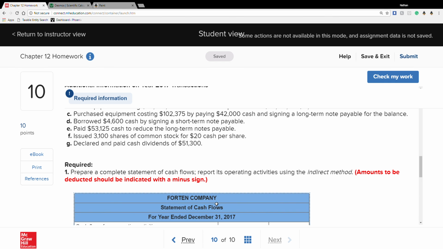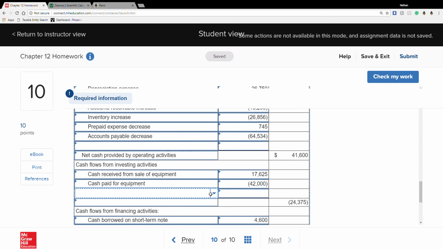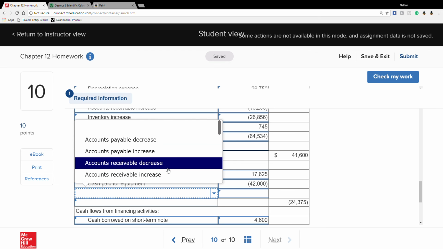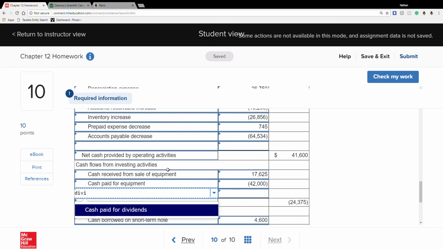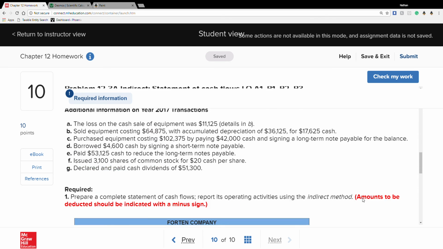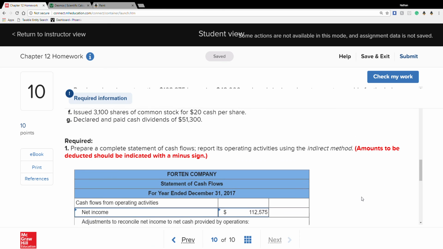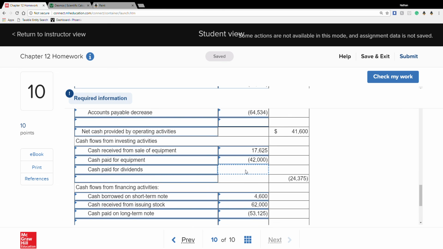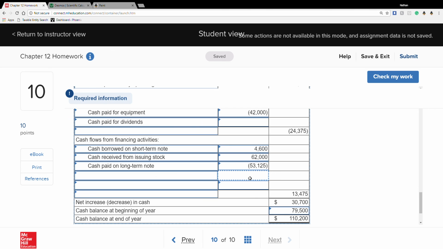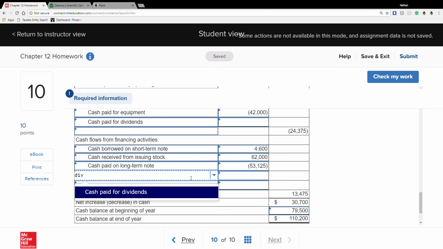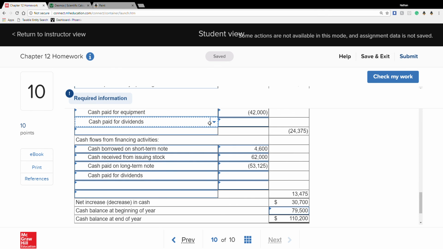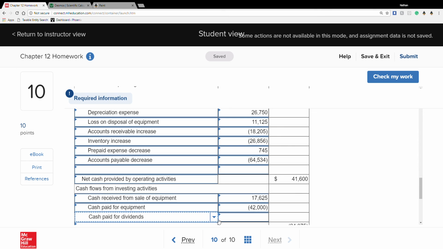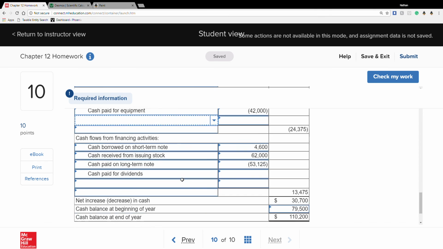I guess. Dividends declared. So we actually paid our complete dividends, 51,300. And that's in the wrong spot. Get out of there. I think.